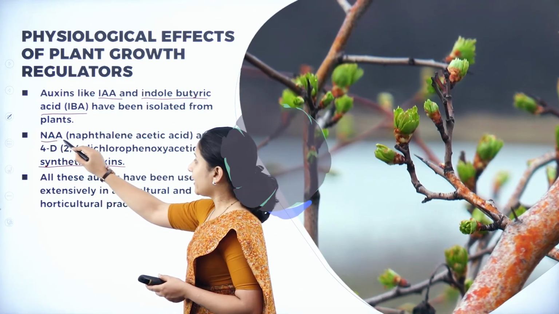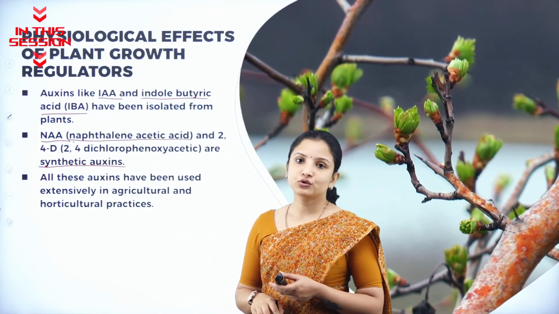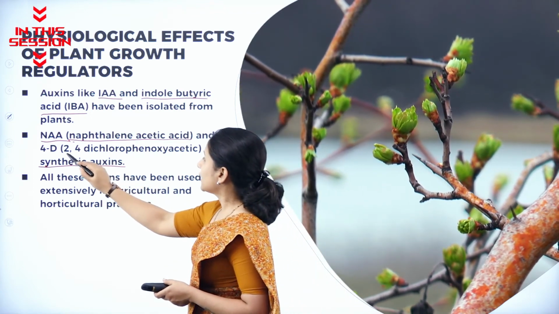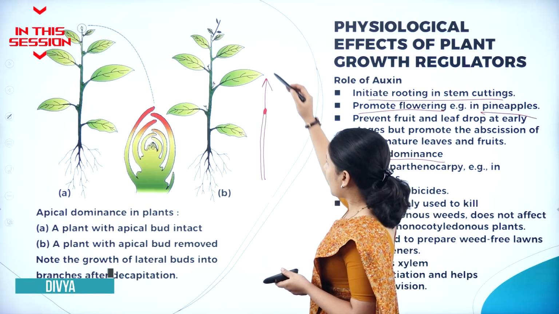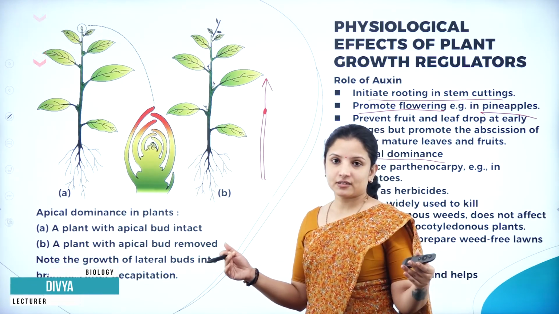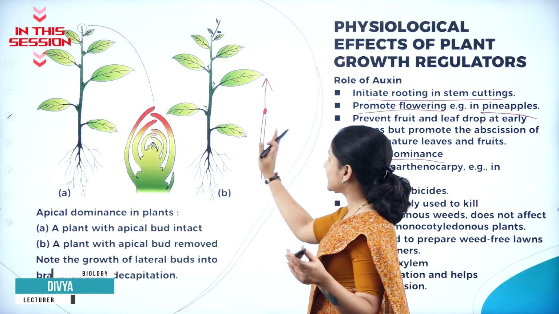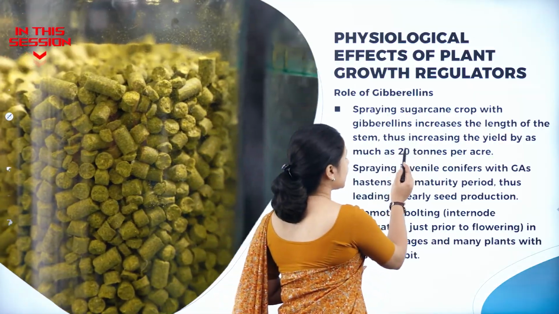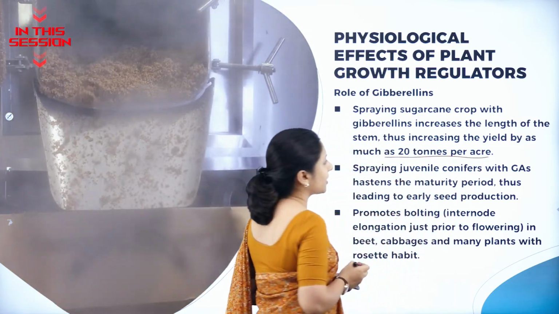The NAA, which is called naphthalene acetic acid, and one more is 2,4-D, that is 2,4-dichlorophenoxyacetic acid. It will grow tall, but it will not increase in its girth. Why? Because auxin is getting concentrated at the tip, not at the sides of the plant. It will increase the yield of the sugar cane as much as 20 tons per acre.